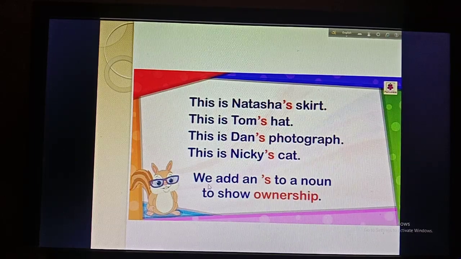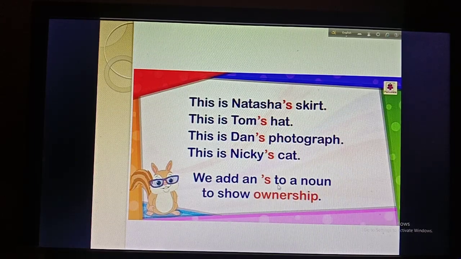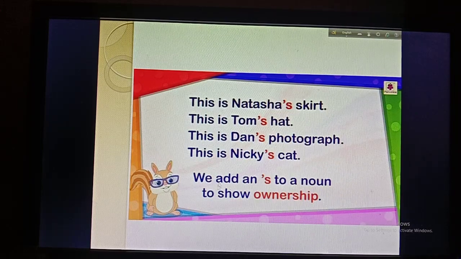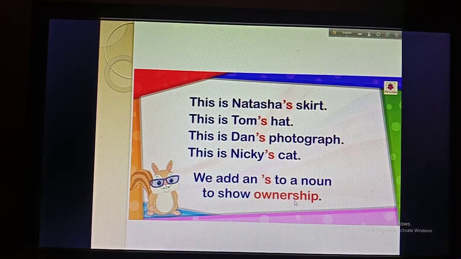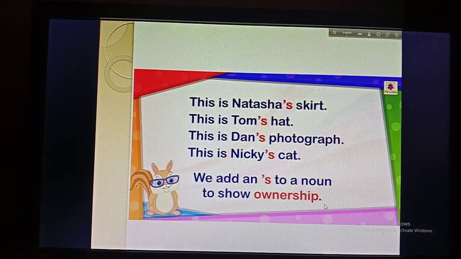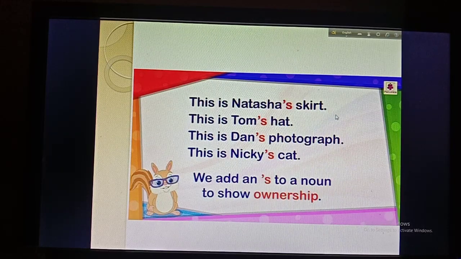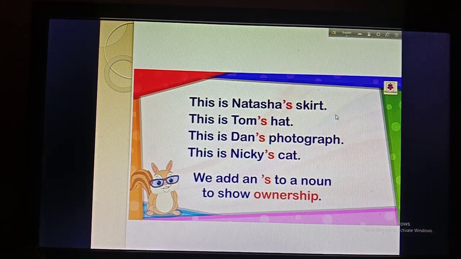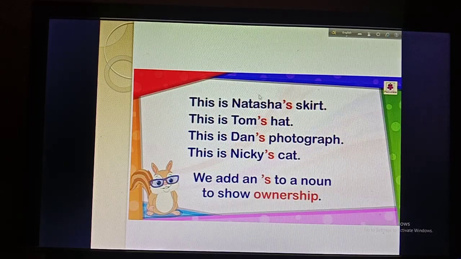Here is written, we add an apostrophe s to a noun to show ownership. So now it is clear that we use apostrophe s to a noun to show ownership. Like this is Natasha's skirt, that means the skirt actually belongs to Natasha, so Natasha is the owner of the skirt, okay.